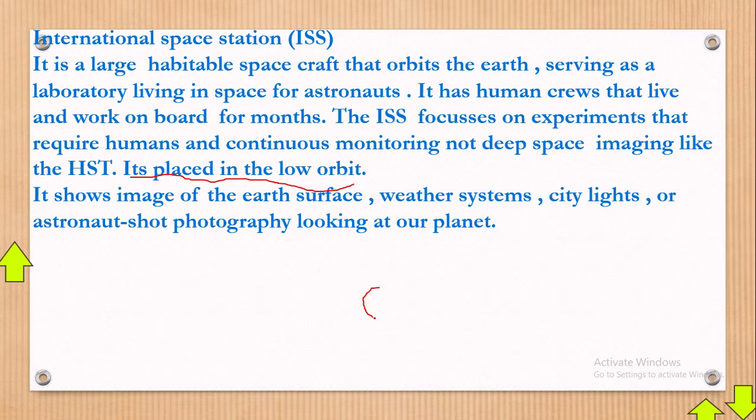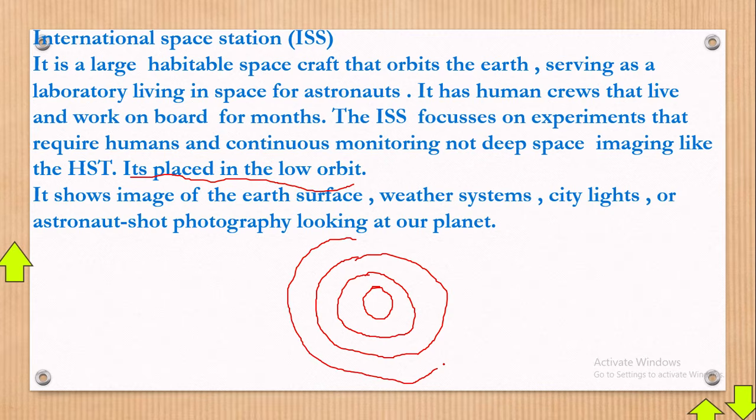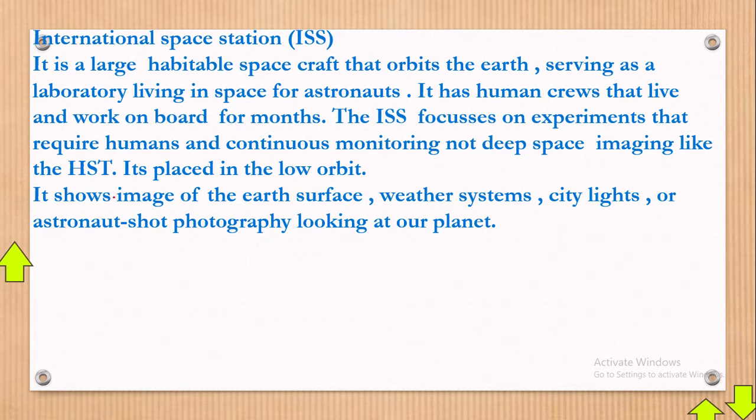Low orbit, meaning that if this is the Earth, like this, what we call an orbit is the space around the Earth like this. If this is your Earth, they can put the telescope in this orbit just near the Earth. The Hubble telescope can be even this side. The further it goes this side, the less it can support human life. In this orbit near the Earth, it will be able to support human beings to stay on it. Far away from there, they can end up dying, by the way.